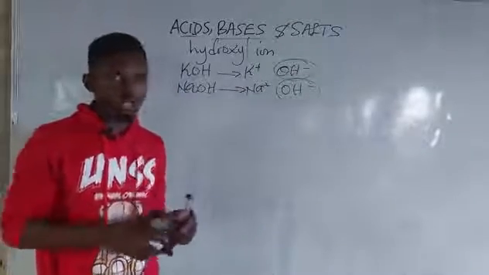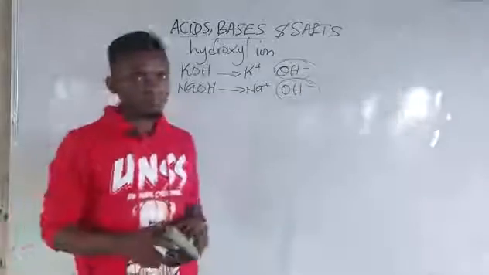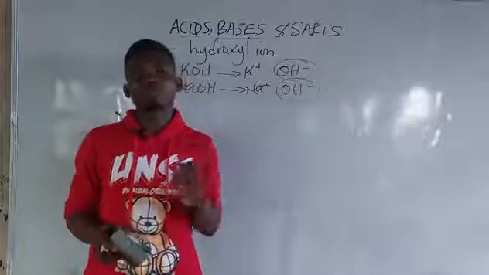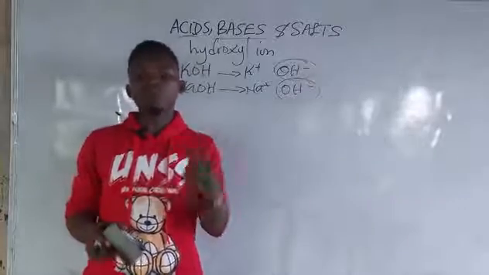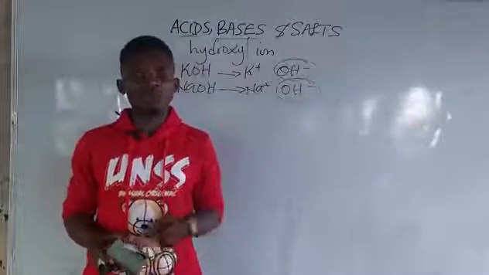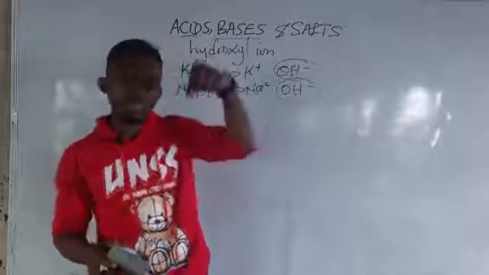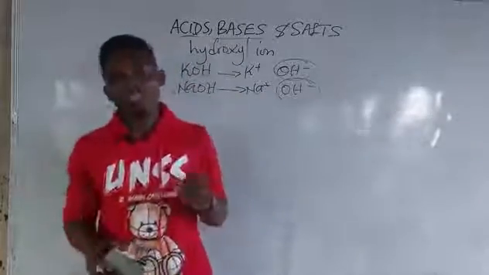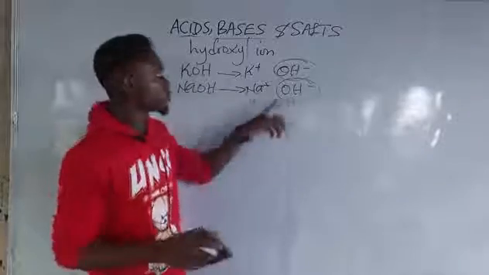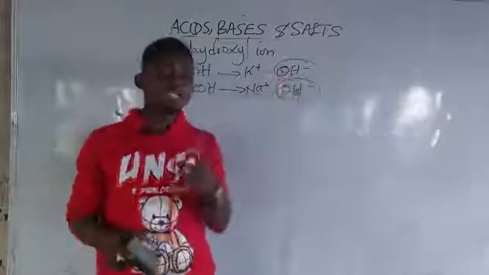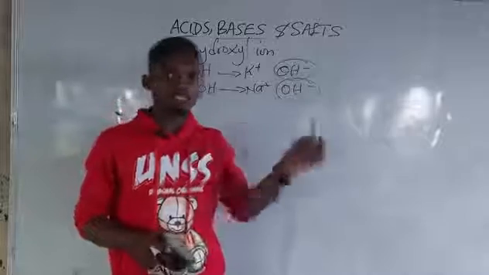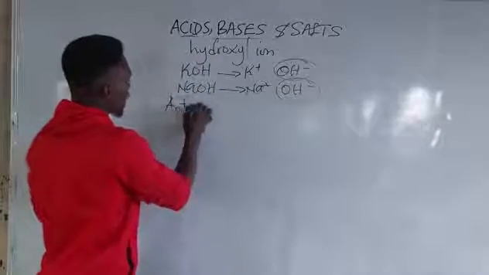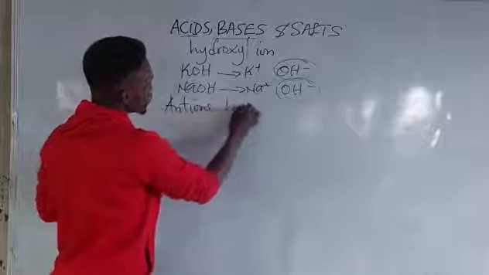So in conclusion, Arrhenius says that an acid is a substance that dissolves in water to produce hydrogen ion, or is a substance that dissociates to produce hydrogen ion as the only positive ion. It said a base is a substance that dissociates to produce hydroxyl ion as the only negative ion. That is for Arrhenius. What about Antoine Lavoisier?